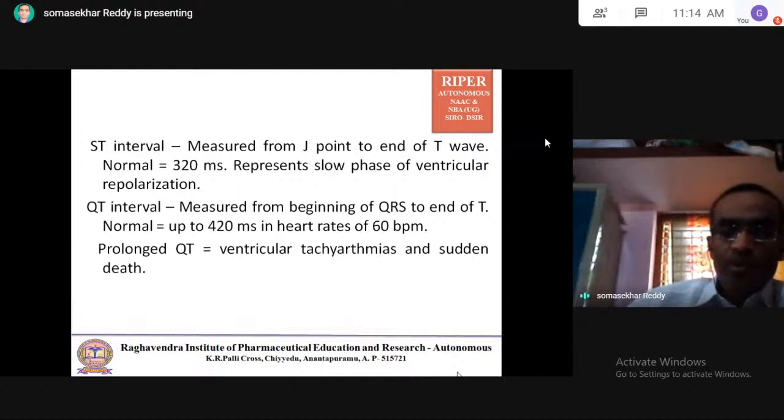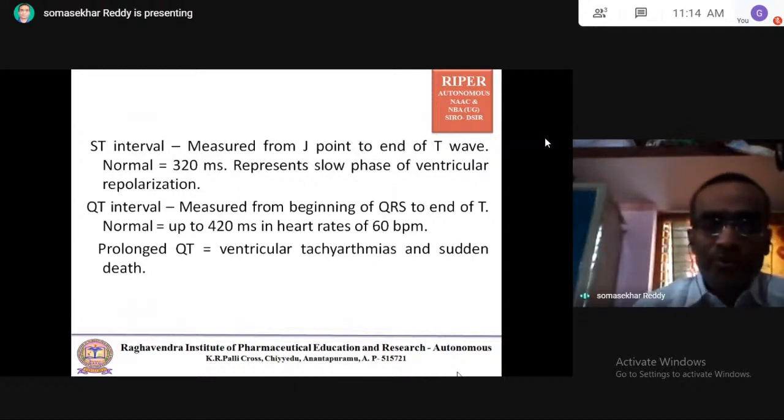Finally, the very important one: if you are not able to identify the representation of the segments or intervals, at least remember the representation of each wave. P wave, atrial depolarization; QRS complex, ventricular depolarization; T wave, ventricular repolarization. Prolonged QT leads to ventricular tachyarrhythmias and sudden death.